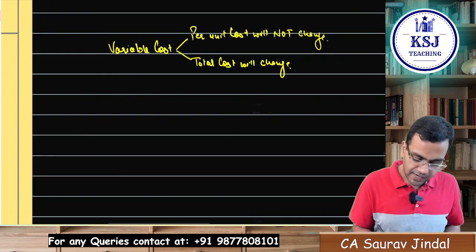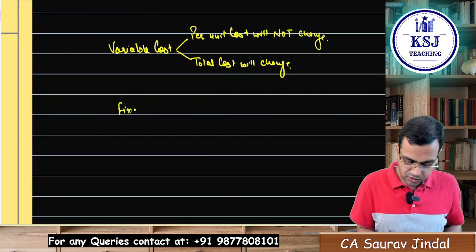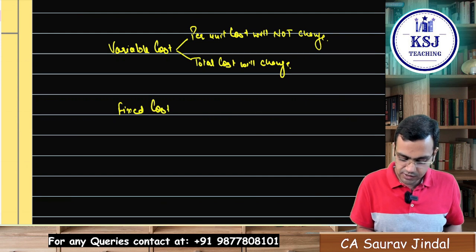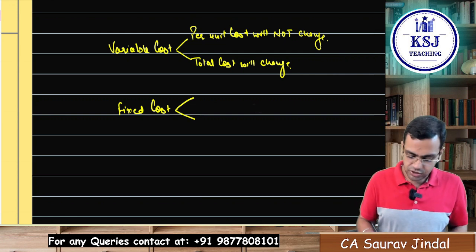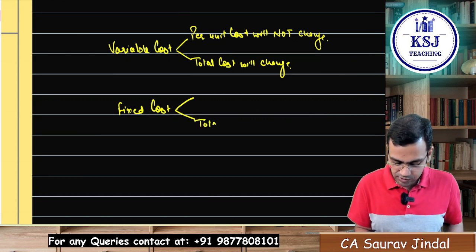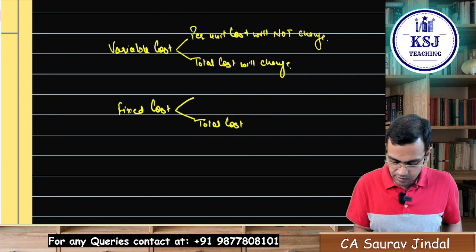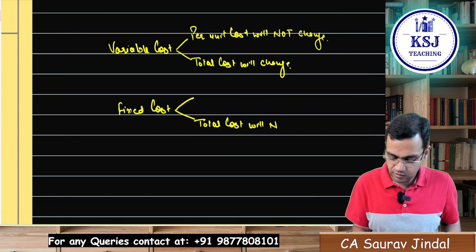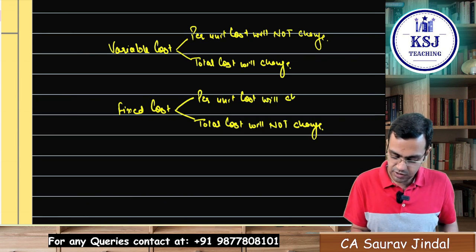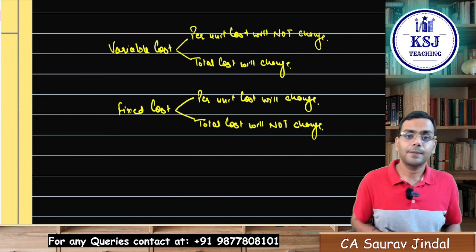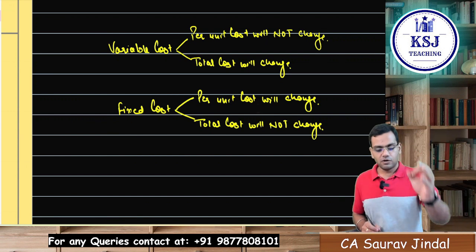Now, regarding fixed cost, what is a fixed cost, sir? The fixed cost is the one where the total cost will not change. It is the total cost will not change, right? But per unit cost will change, right? This is a feature of a fixed cost.